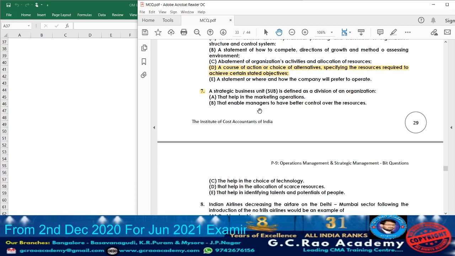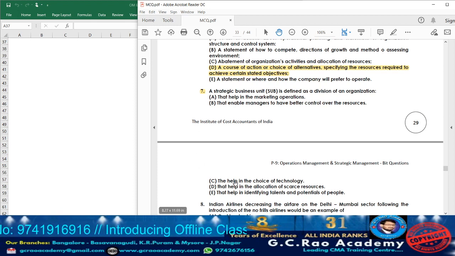Option B, what we have, that enable managers to solve better control over the resources. Yes, because as I told you, in strategic business units, what happens, the companies are going to appoint manager for each and every strategic business unit, and the duty of that particular manager is to have a complete control on the units and also the resource utilization, or it may be in the process of production of goods or it may be in rendering of service. So option B is very related.